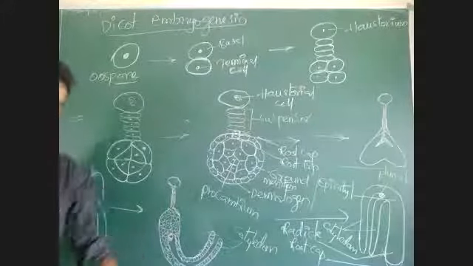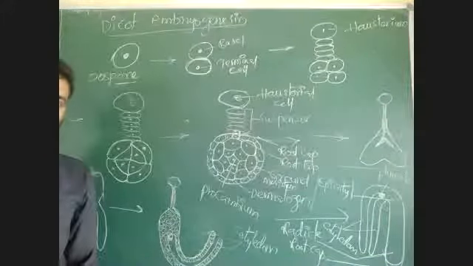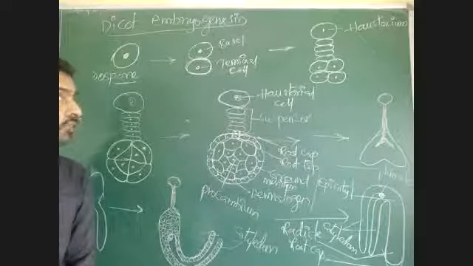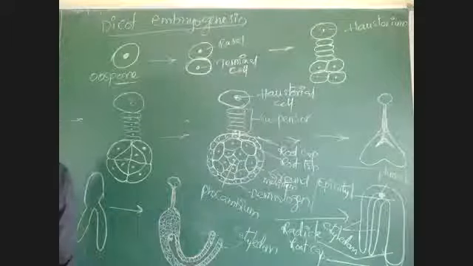This is the diagram for the dicot embryo. I will be in the meeting. You can copy this diagram. I will explain this process along with this diagram in tomorrow's class.